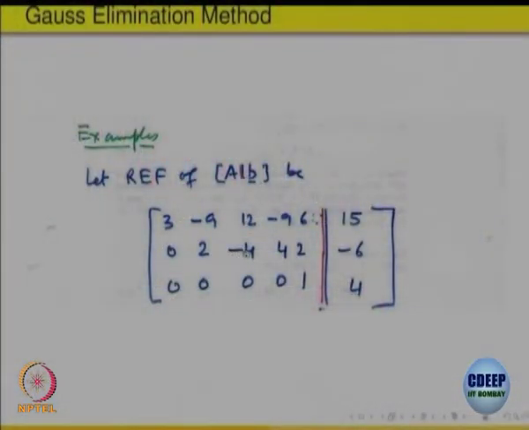His question is, in this equation 2 x 2 minus 4 x 3 plus 4 x 4 plus 2 x 5 equal to minus 6. In that equation x 5 equal to 4 we can put. So, I get a relation as 2 x 2 minus 4 x 3 plus 4 x 4 plus 8 equal to minus 6.